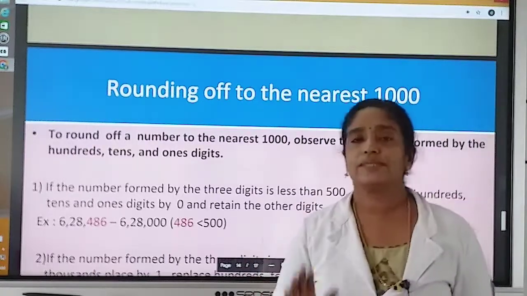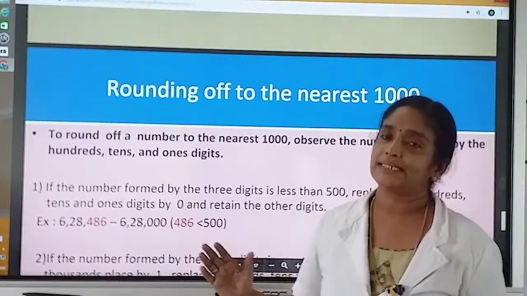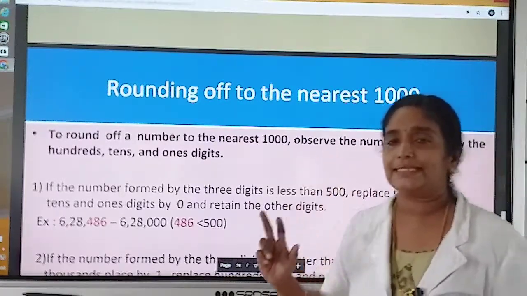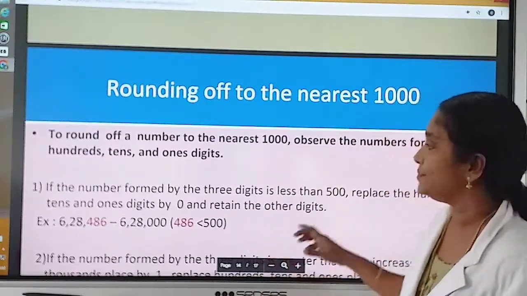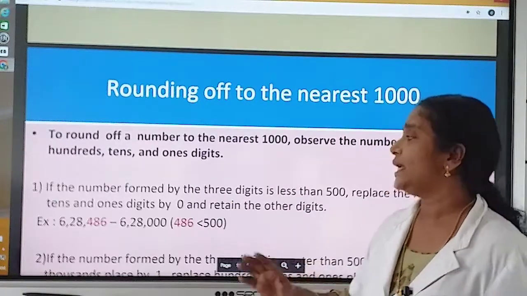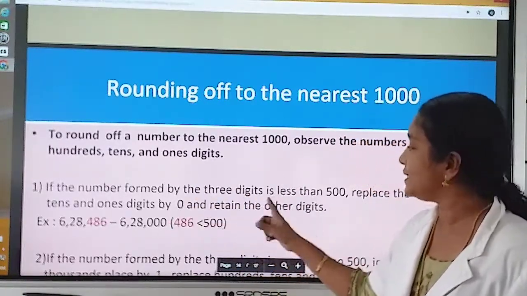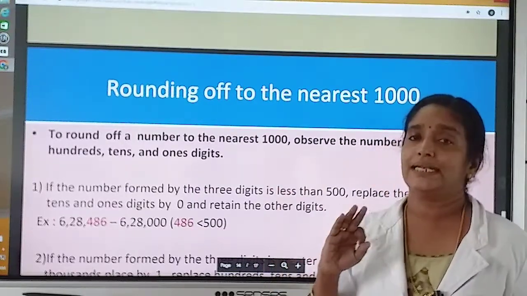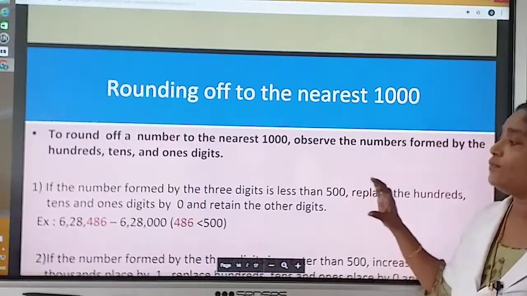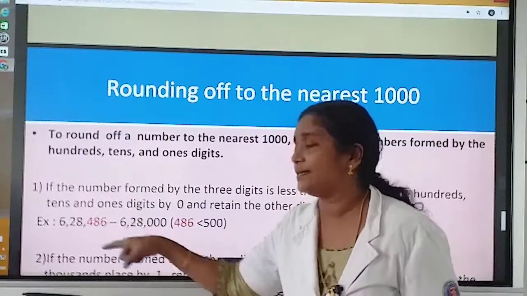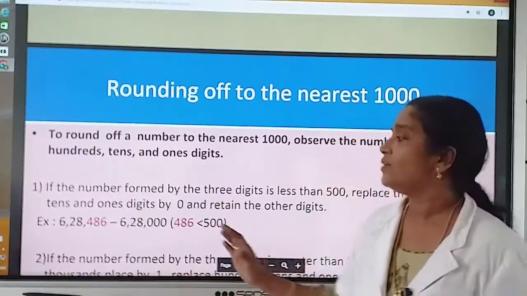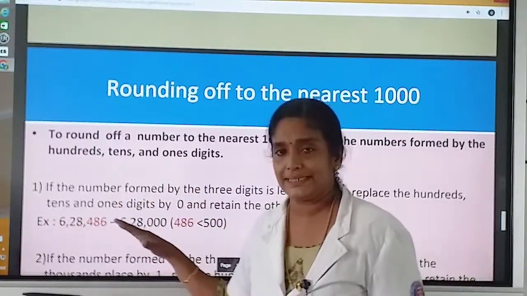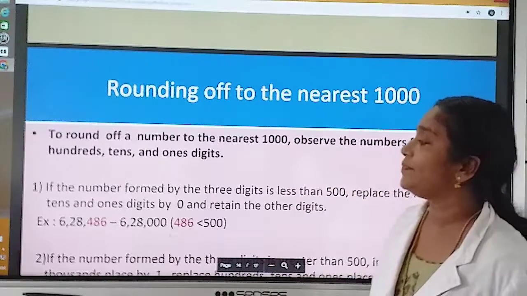Okay, next we can study rounding off to nearest 1000. How to round off the given number to its nearest 1000? For that, we want to consider its unit, tens and hundreds place number. Okay, what is the first rule? If the number formed by the 3 digits, unit place number, tens place number and hundreds place number, if that number we are getting is less than 500, we want to replace those digits by 0 and retain other digits as it is.